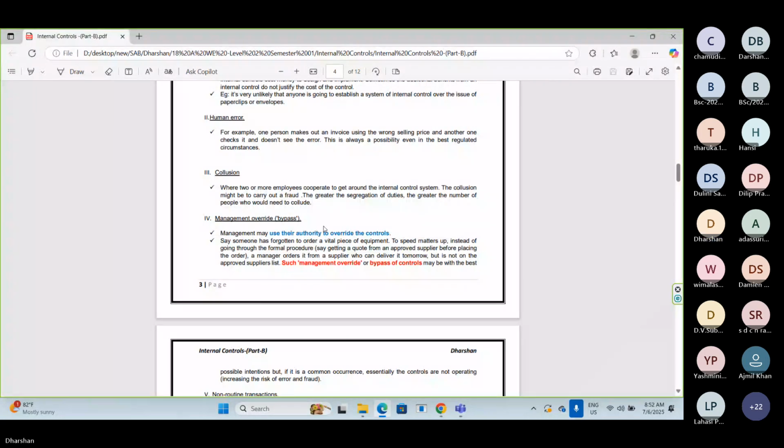But why have they not complied? Because they want to protect the order. In a good faith, they have not complied with the internal controls. So this type of situation also can happen in the organization. Because of that, this is one of the reasons of inherent limitation. So if this type of situation happens in the organization, internal auditors cannot provide absolute assurance. One or two situations can happen. Not only the supplier case, other cases are also like that.